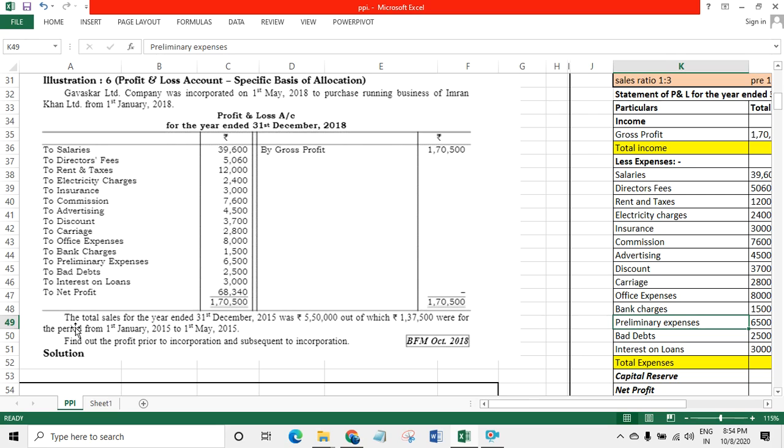The total sales for the year ended 31st December 2015 was rupees 5,50,000, out of which 1,37,500 were for the period from 1st Jan 2015 to 1st May 2015. The total sales for the year ended means total sales 5,50,000 hai. This is given.